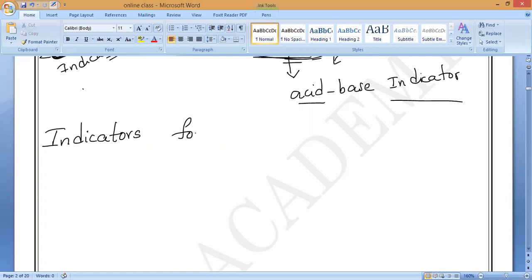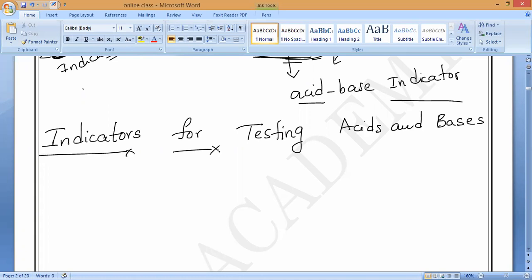Indicators for what? Testing acids and bases. Indicators for testing acids and bases. So this is what we are going to study now.